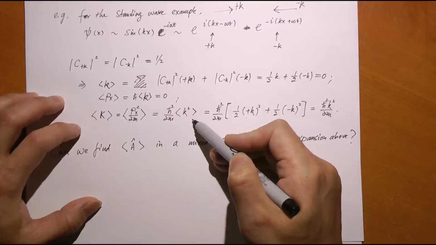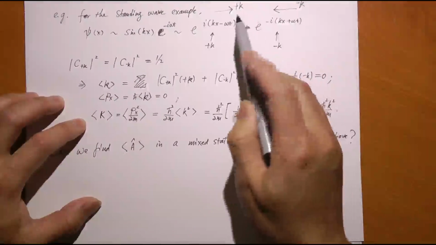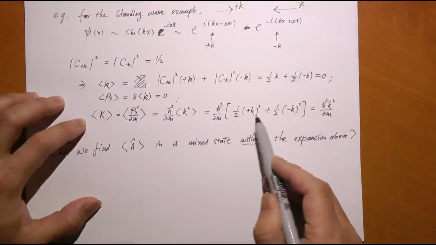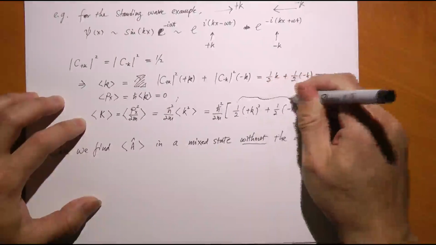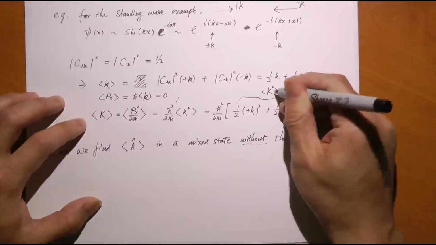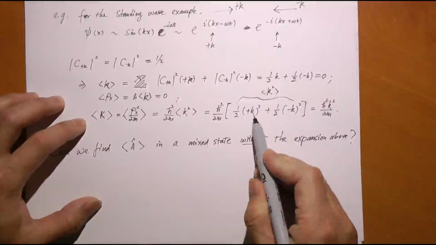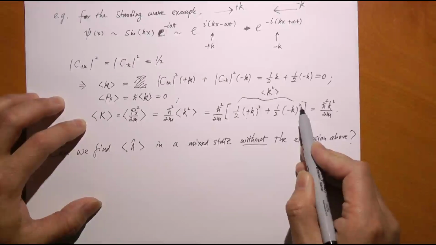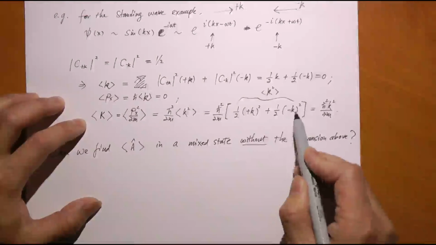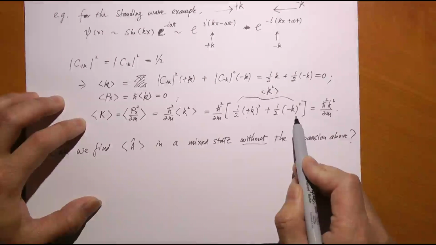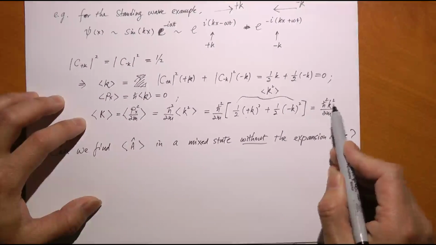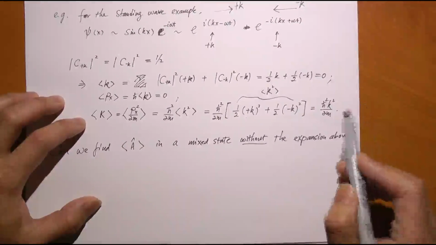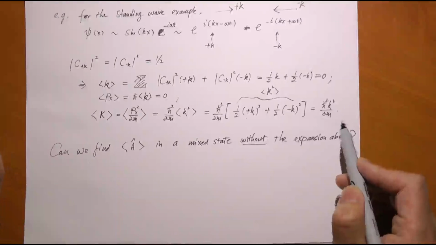Now there are two possible k values, positive k and negative k, each with a probability of 1/2, right? So there's a constant here, and then we do the k average, actually the k squared average. 50% of the time it's got positive k squared, the other 50% of the time it's got negative k squared. Now the negative doesn't really matter because you square it. You add them together, you just get k squared. And that's what you get, h bar squared k squared over 2m. That's the same as p squared over 2m. So clearly, we also get the correct value for the kinetic energy expectation value.